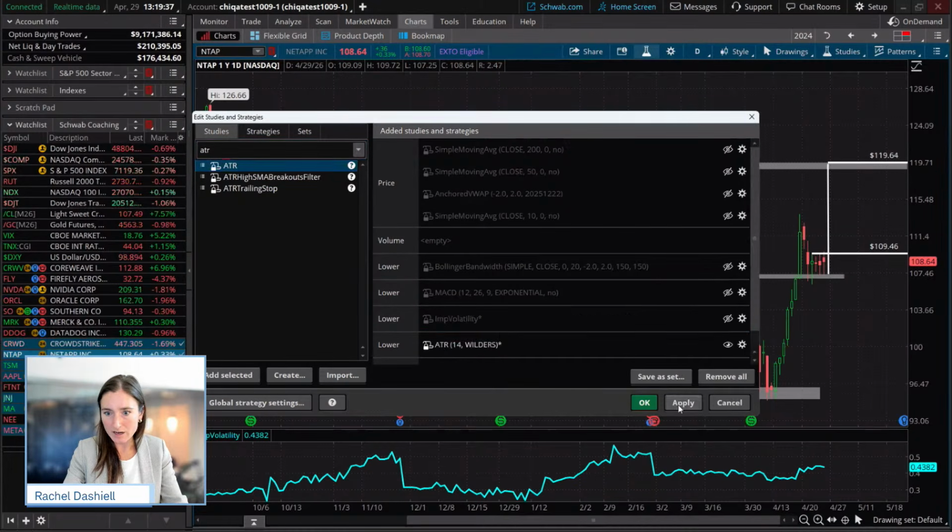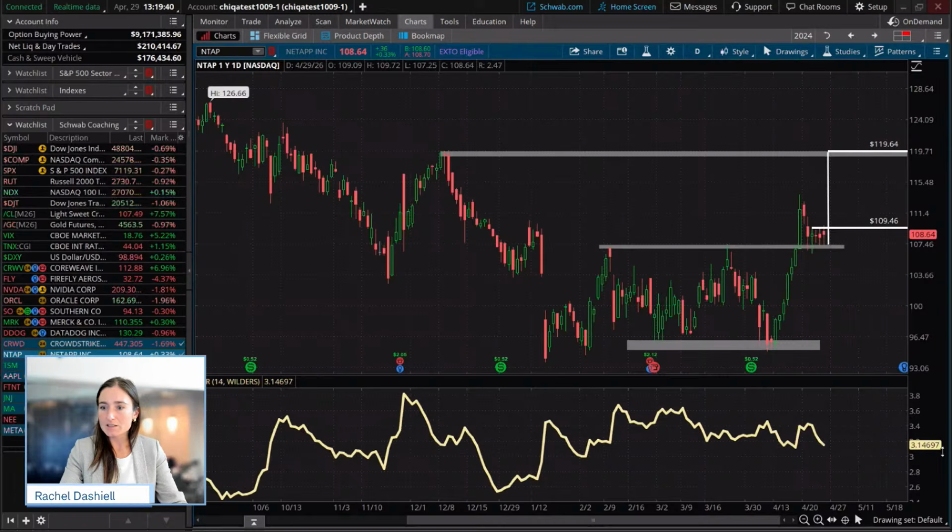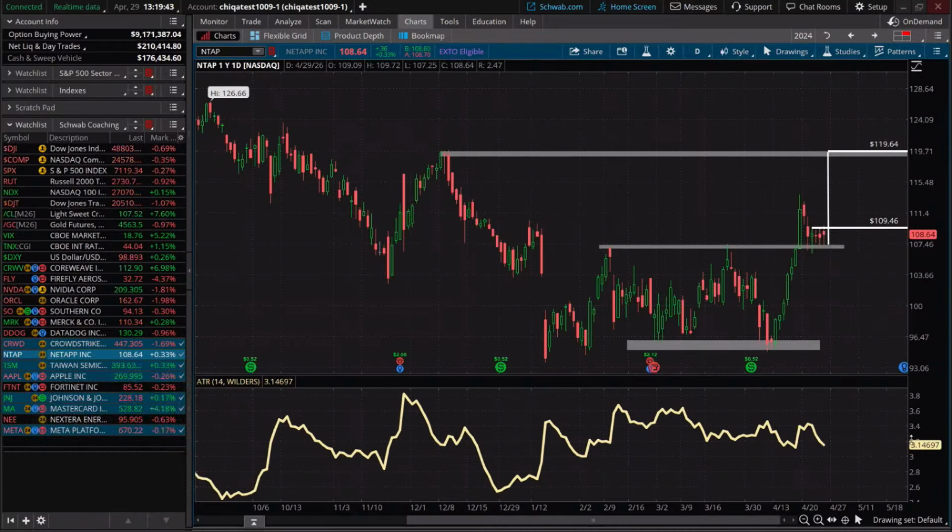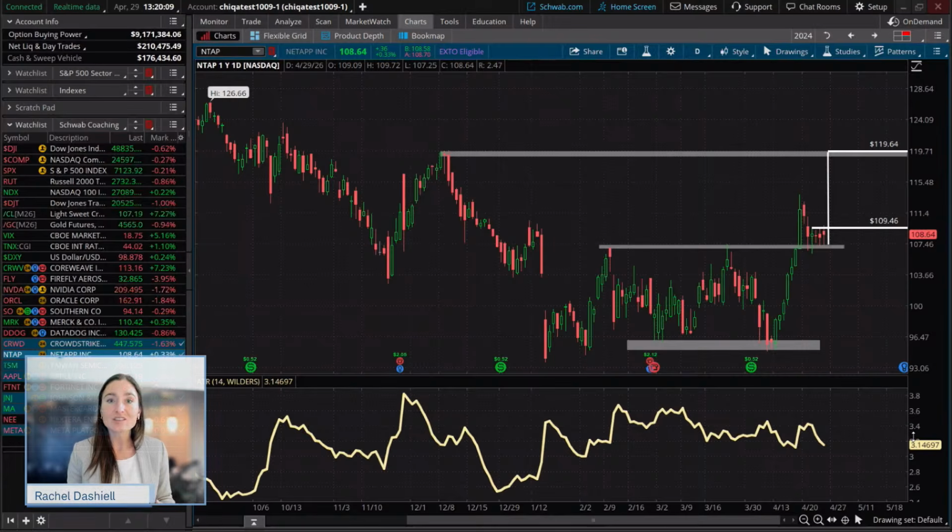Okay, so the ATR, the average true range that we have here, is telling us that over the last 14 days, the average range of this stock is roughly $3 and roughly 15 cents. Okay, so a lot of the times this is giving us the current level of volatility because it's saying, hey, this is the average that the stock is essentially moving in a day. So if we were to place a stop on this type of bullish trade, we could say that we're looking for a multiple of this average true range to tell us, hey, this is a volatile type of event. This is a volatility stop that says, hey, we're going to get out at this certain level.